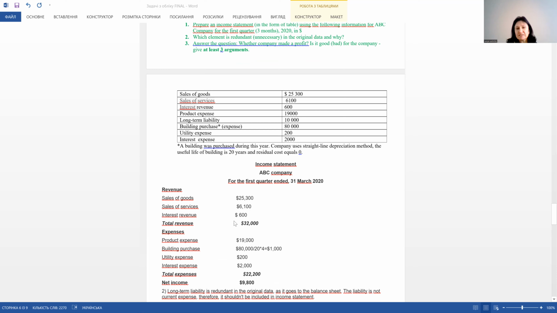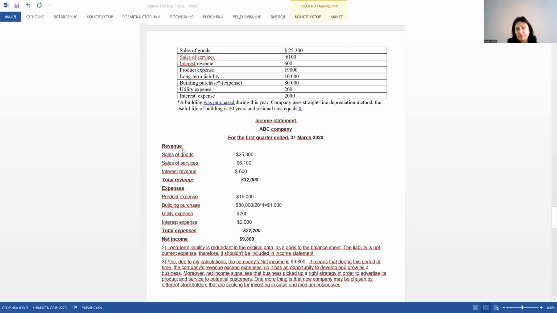And so let us look at our table. There are no difficulties with these numbers, but some students forgot to add interest revenue. Interest revenue is also our revenue, and it increases total revenue. And among expenses, the most common mistake was the building purchase.